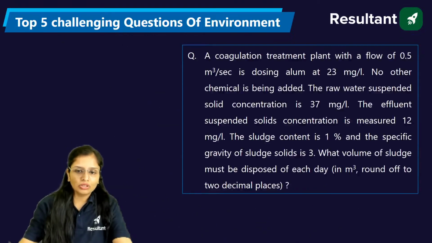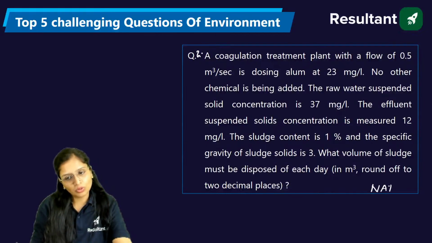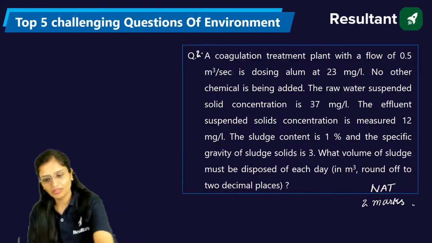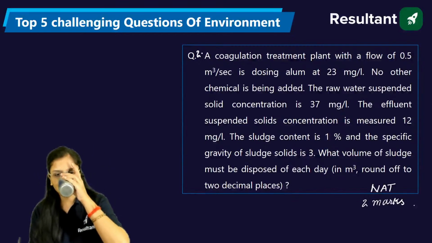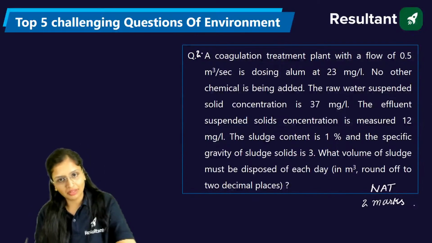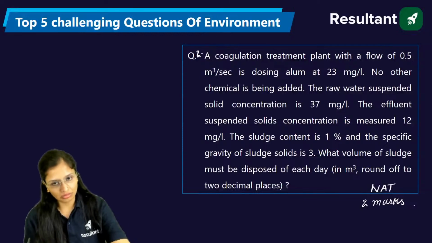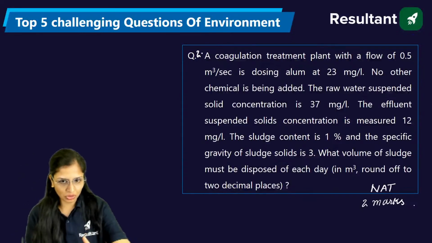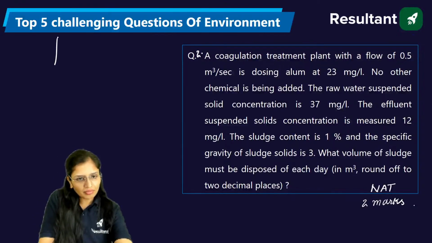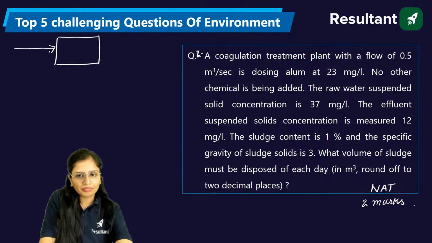Now talking about question number 2, again this is your numerical answer type question and this is for 2 marks. Fine, now let's start. This is again a good question. Definitely, you learn concepts from this question. A coagulation treatment plant is there. The flow is given to you, 0.5 meter cube per second.